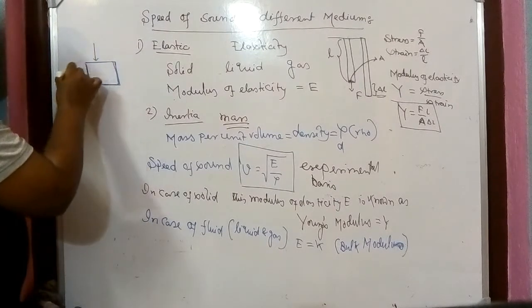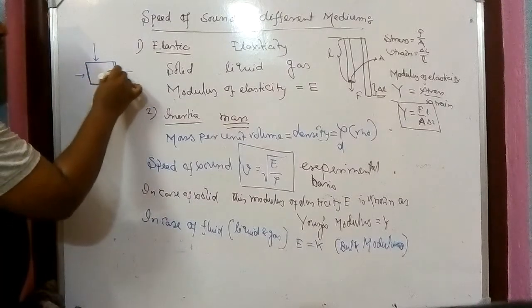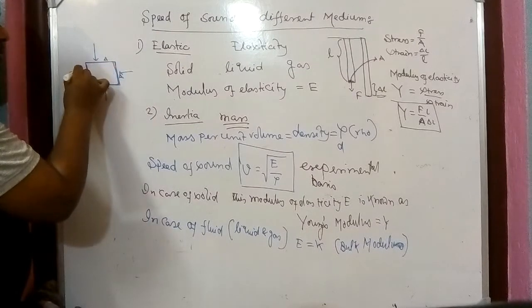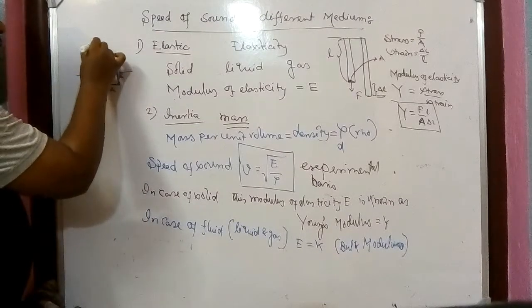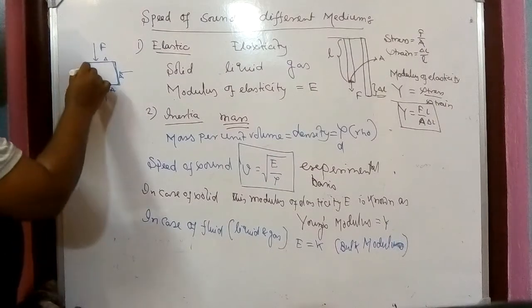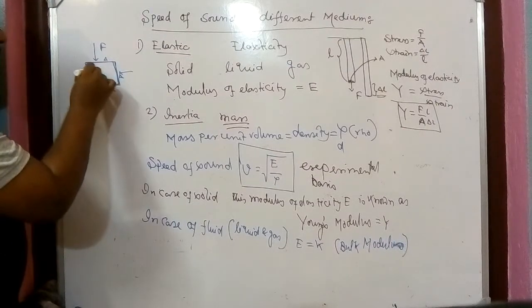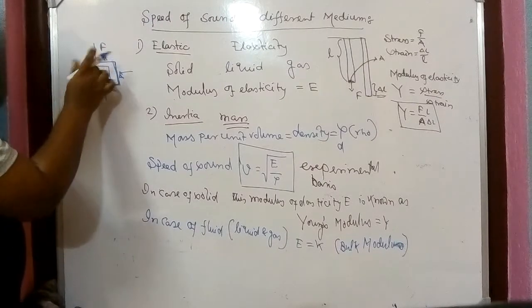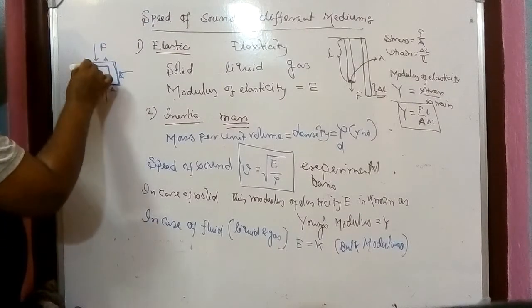You are applying force from everywhere, and the cross section is A. You are applying a force of F from everywhere, and due to that its size is changed. Initially it is so big, now it has changed to a smaller block.